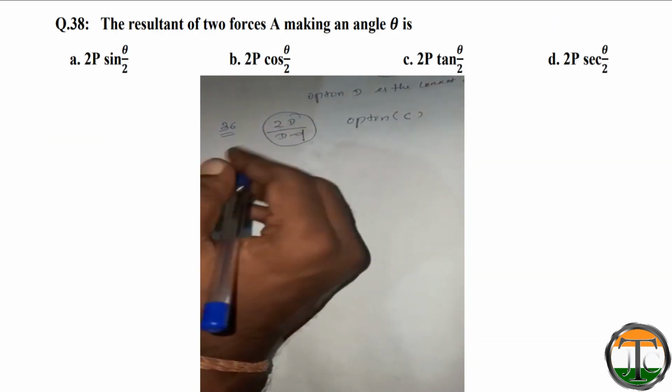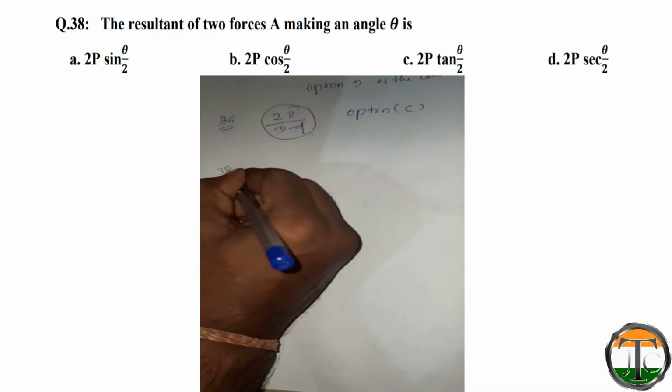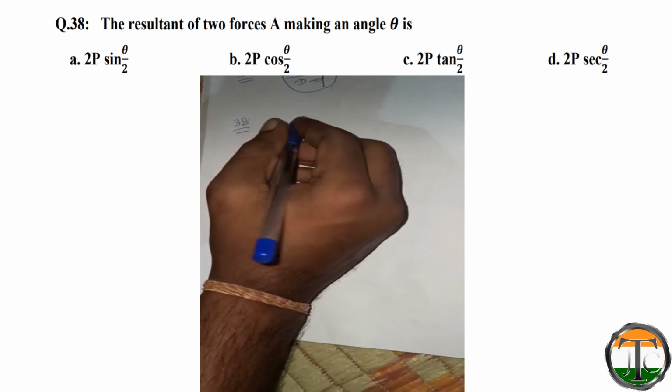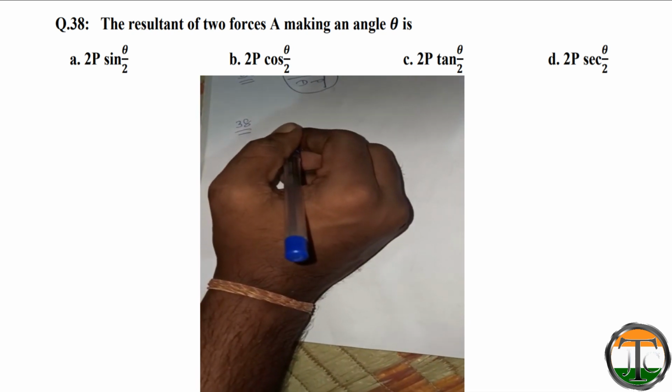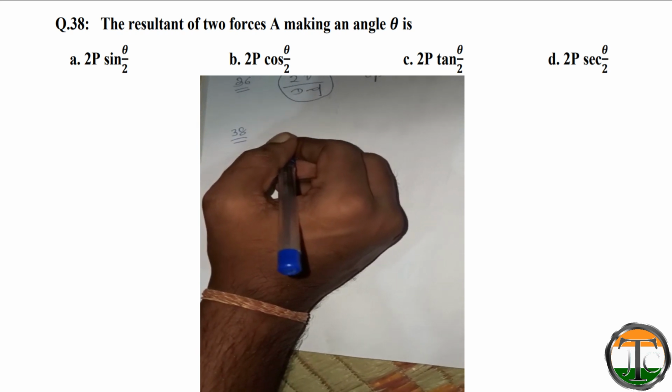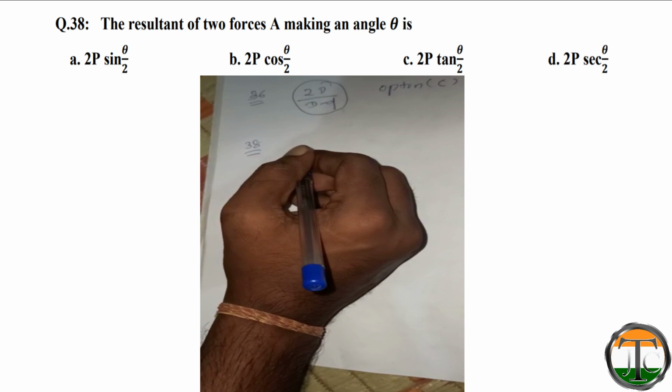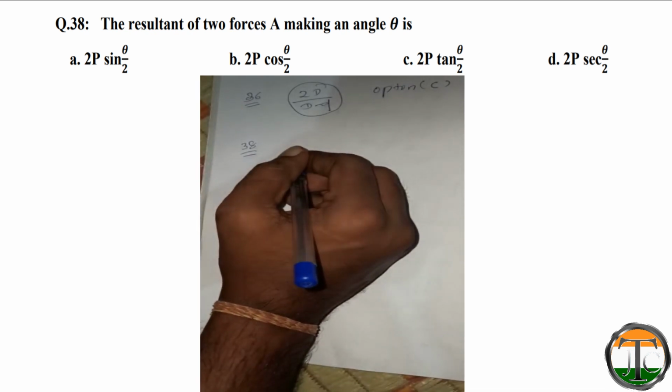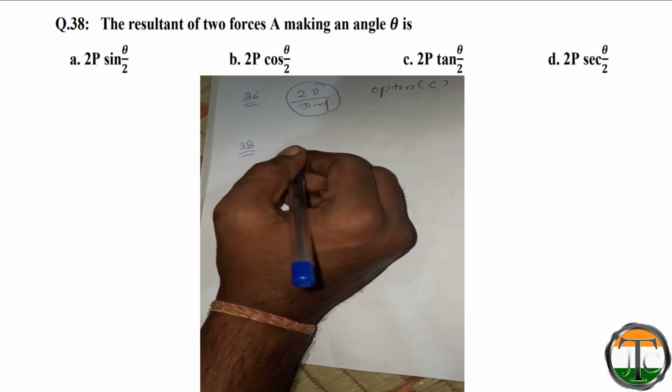Now we will solve question number 38. So question is, the resultant of two equal forces P making an angle theta is: option A 2P sin theta by 2, 2P cos theta by 2, 2P tan theta by 2, 2P sec theta by 2.